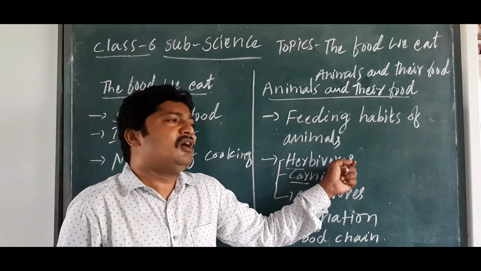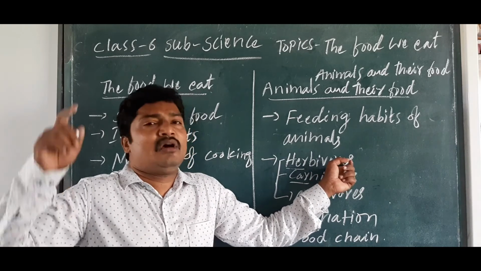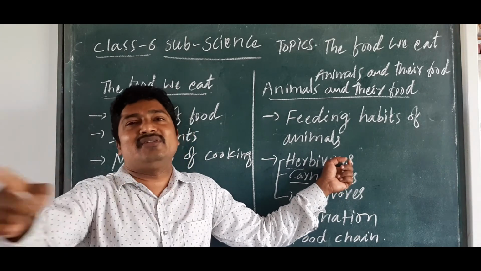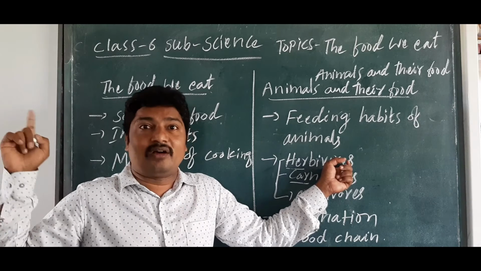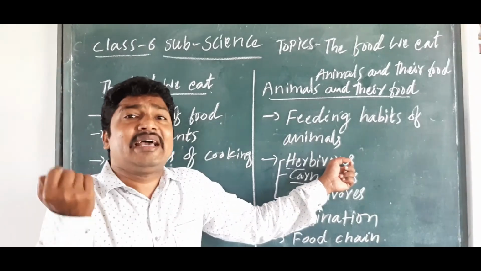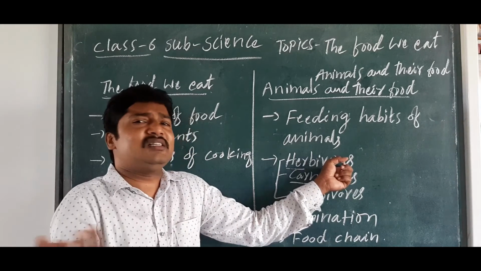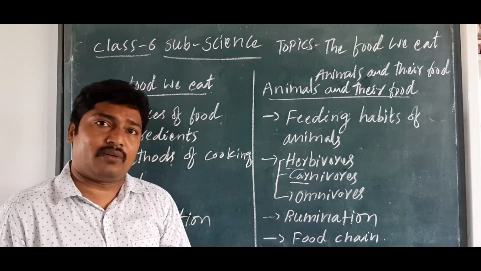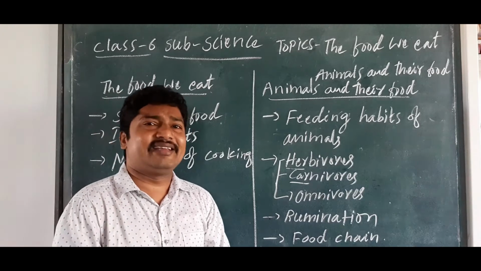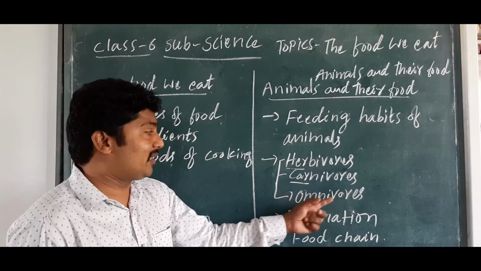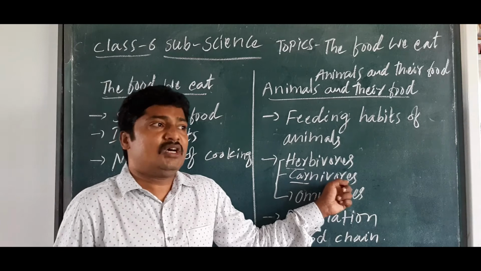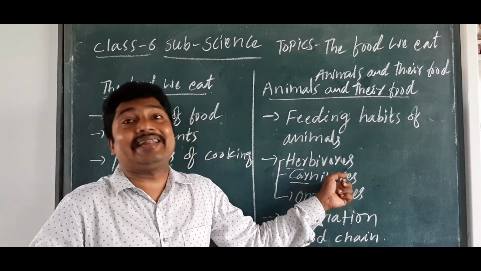Herbivores, we know which animals are eating. I can give an example, but you have to observe your surroundings also. Which animals eat the grass or these herbs, isn't it? You just observe and note down, then you can understand very easily, not by the by-heart method. Next one is the carnivores. These are the flesh-eating animals.